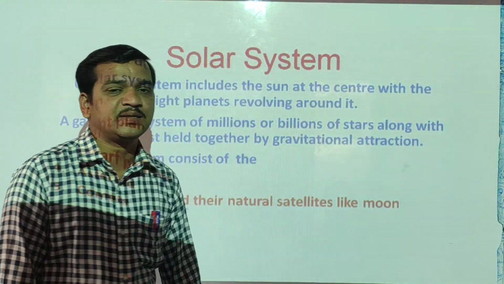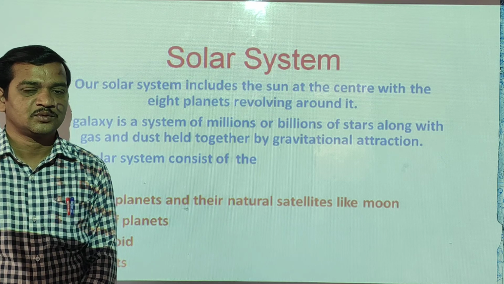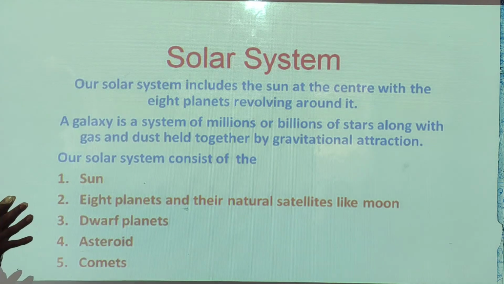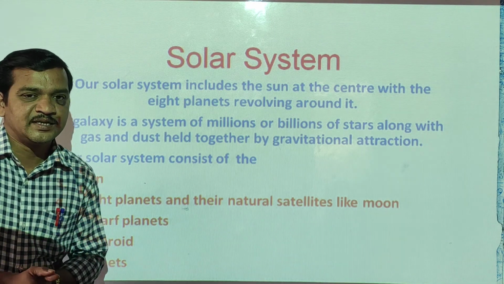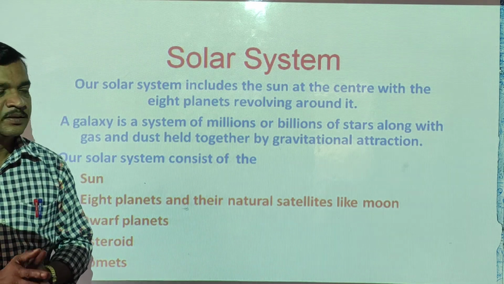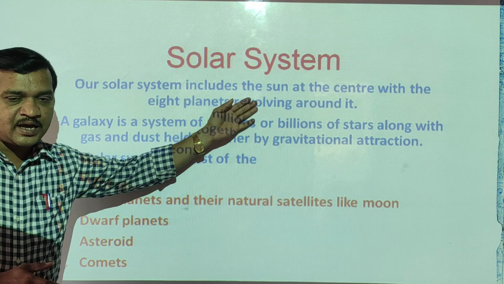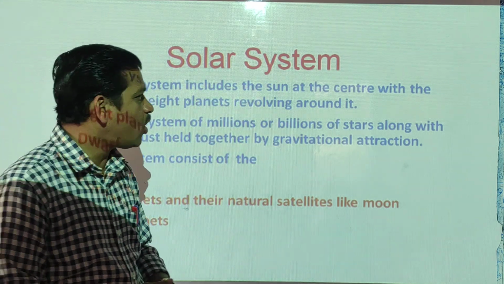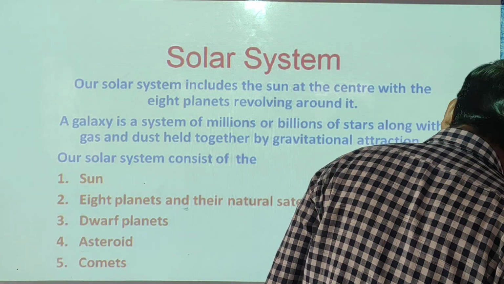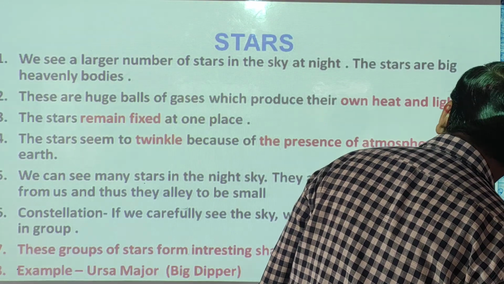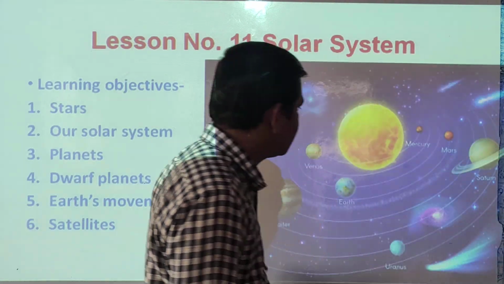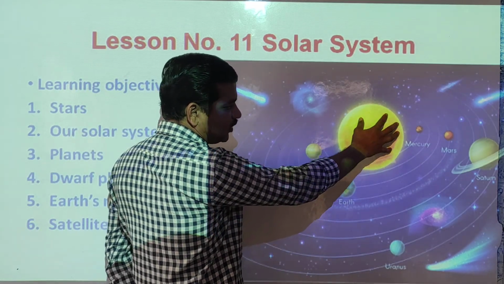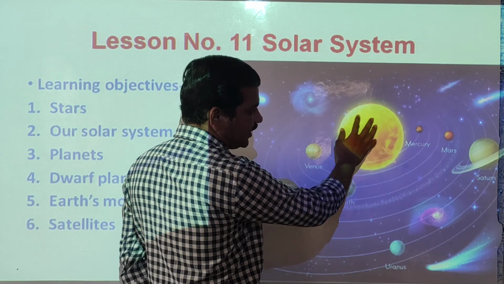So what is the solar system? Yes, students, do you know about the solar system? The solar system includes the sun at the center and the 8 planets revolving around it. So I will show you a picture. This is the picture. Okay, students. This yellow color part, can you see here?